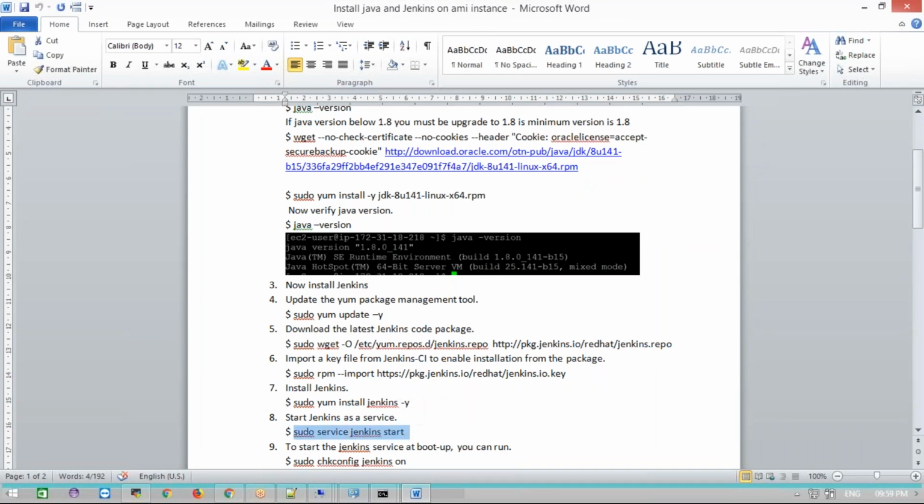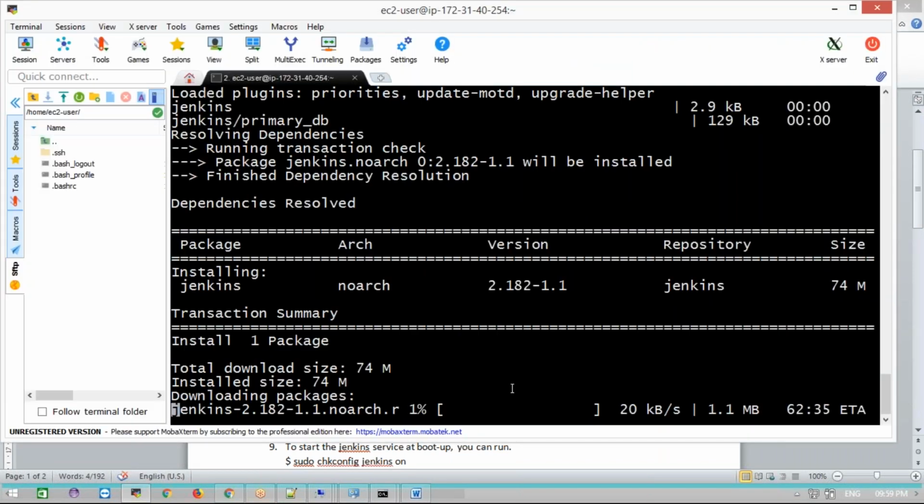Once installation is done, we need to start the Jenkins service. Now it is installing. It will take a little bit of time. Yes, it was very fast.